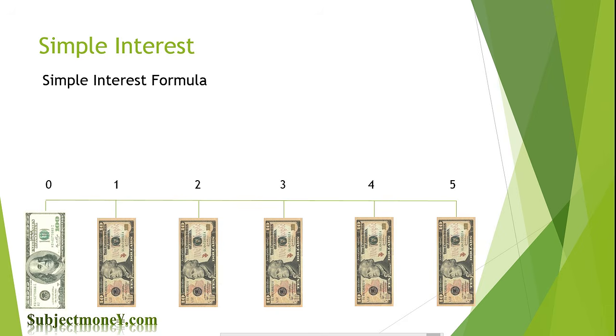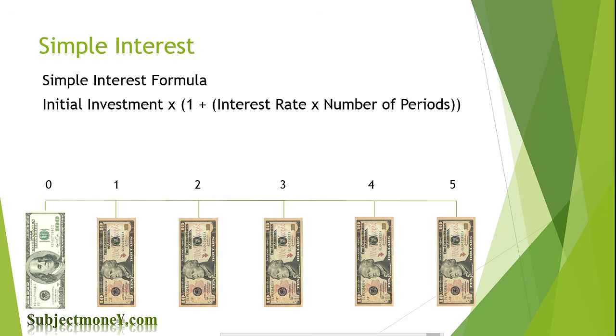The formula to solve for simple interest is the initial investment times 1 plus the interest rate times the number of periods that the investment will be held for. Therefore, if we invest $100 in an account for 5 years that earns 10% simple interest per year, then we would have $150 in 5 years.